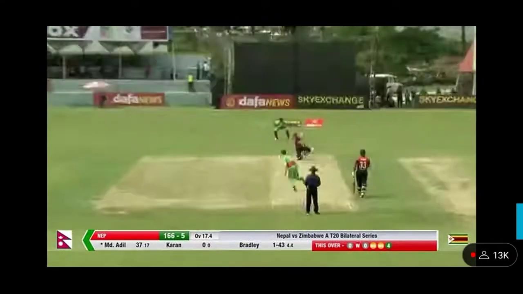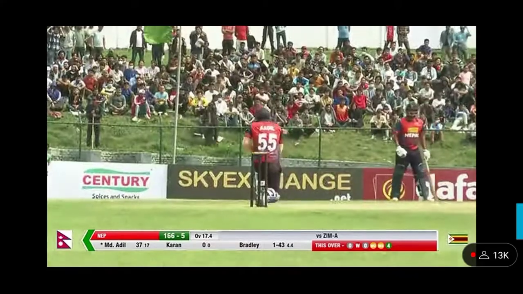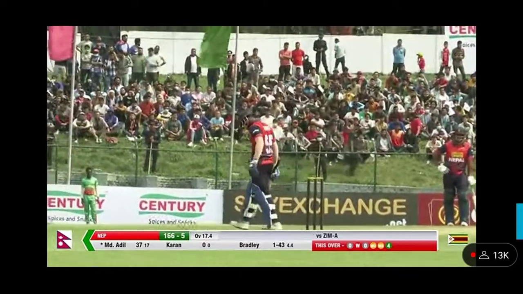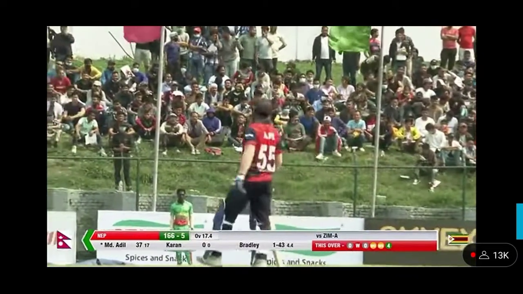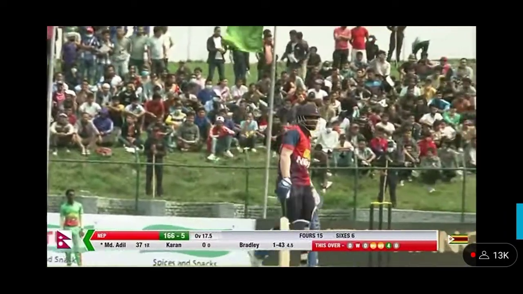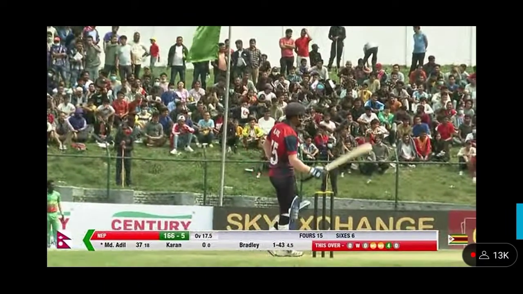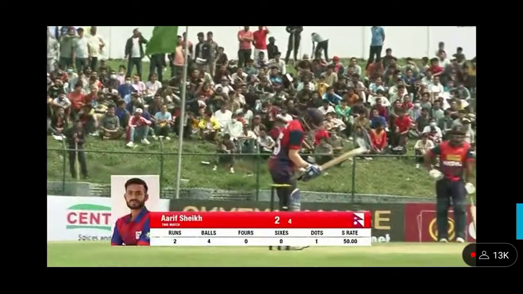2 deliveries left for Evans. Big swing and a miss this time. Almost trying to get that helicopter shot out again. Wouldn't the home fans love that? Exactly. And I think anything like going aerial at this stage, the crowd will love to receive, as well as the Nepal cricket team, because 166 with the last of 5, we're into the 18th over.